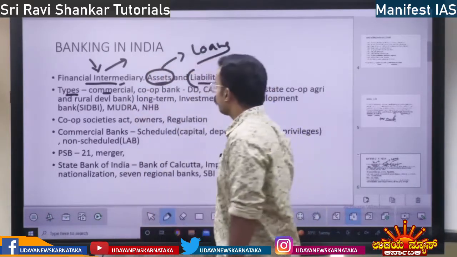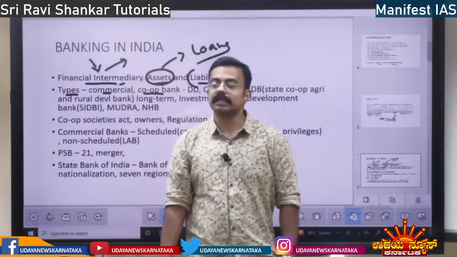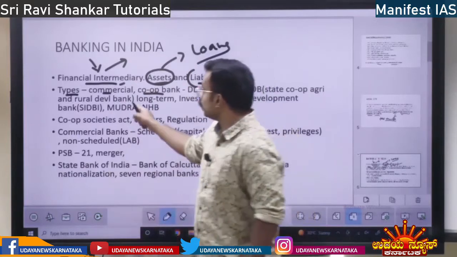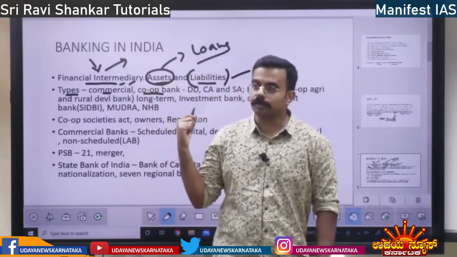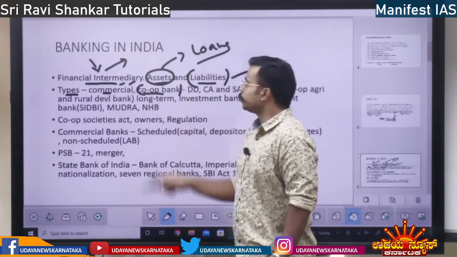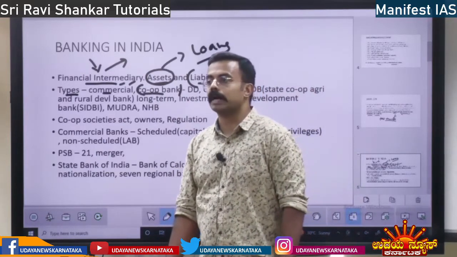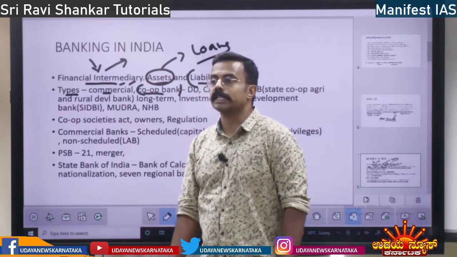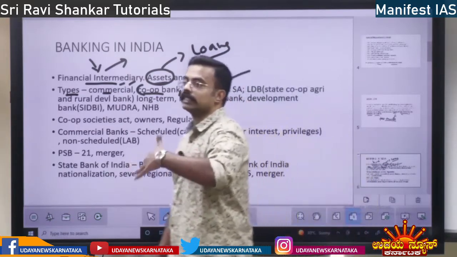So then we have cooperative banks. Cooperative bank andre, see, these commercial banks work on profit. The interest which you are going to pay is the profit for them. Whereas cooperative bank works not on the principle of profit. It is a no profit, no loss bank. Not for profit organization, cooperative bank. So it is based on a cooperative organization.